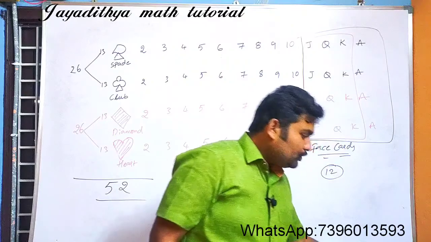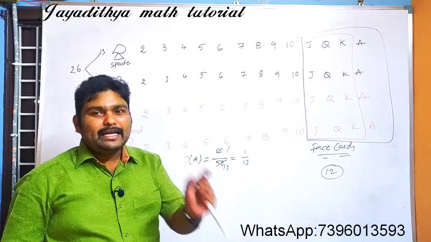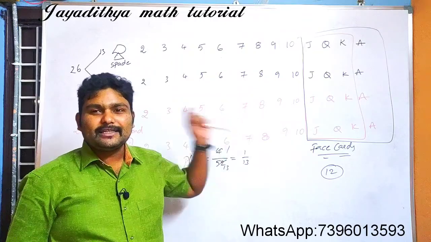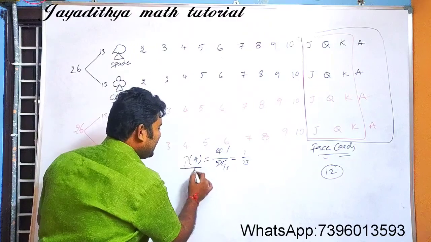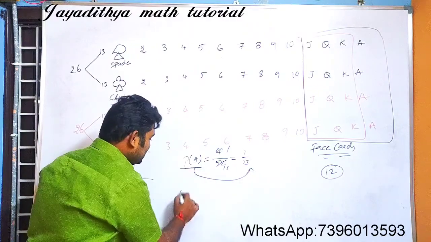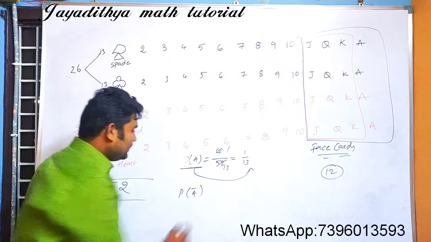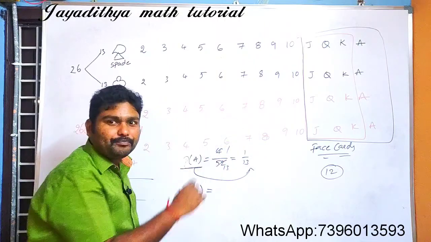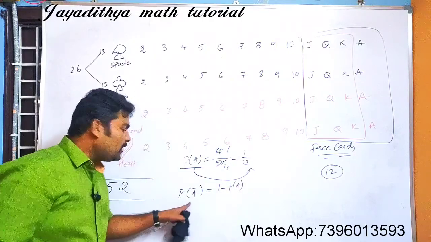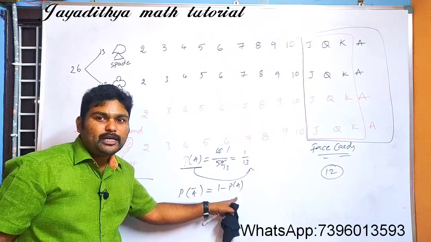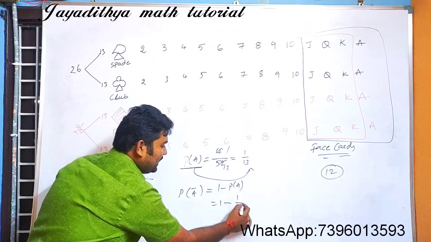Similarly, not an ace. When you find the word not, you think that event is a complementary event. So the probability of ace is 1 by 13. What is the probability of not getting an ace? That is simply you subtract from 1. That is, the probability of not getting an ace is 1 minus the probability of ace, right? So this equals 1 minus 1 by 13.